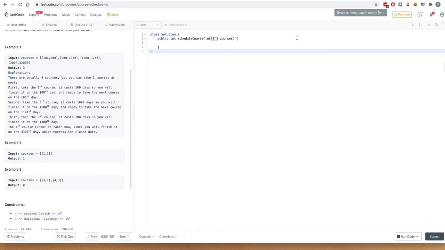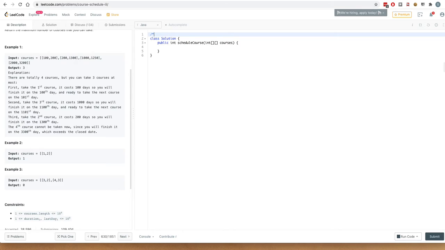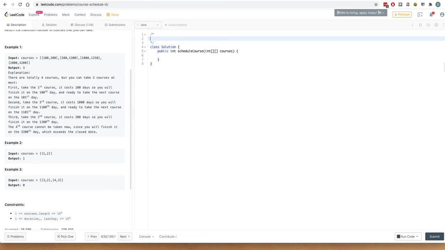So let's see how we can use these two heaps. So let me start with writing down the algorithm for doing this. So let's write it in a comment. Okay, so the first step is push courses in a min heap based on the course deadline, earliest deadline first. So as I said, we will maintain a min heap and we'll be pushing the courses. So at the top of the heap would be the course which has the smallest or the earliest deadline.